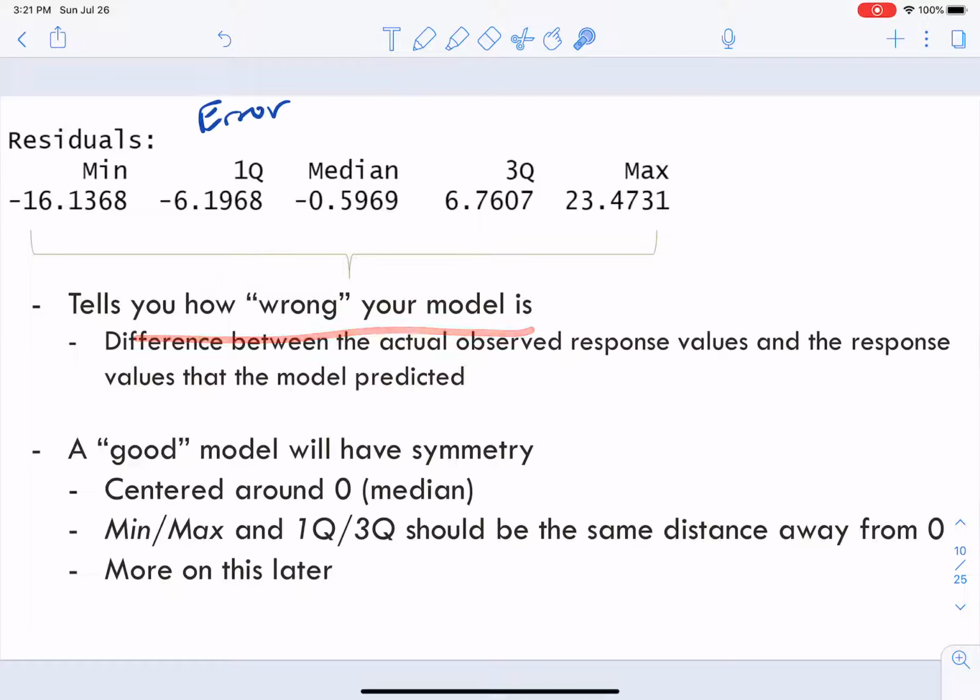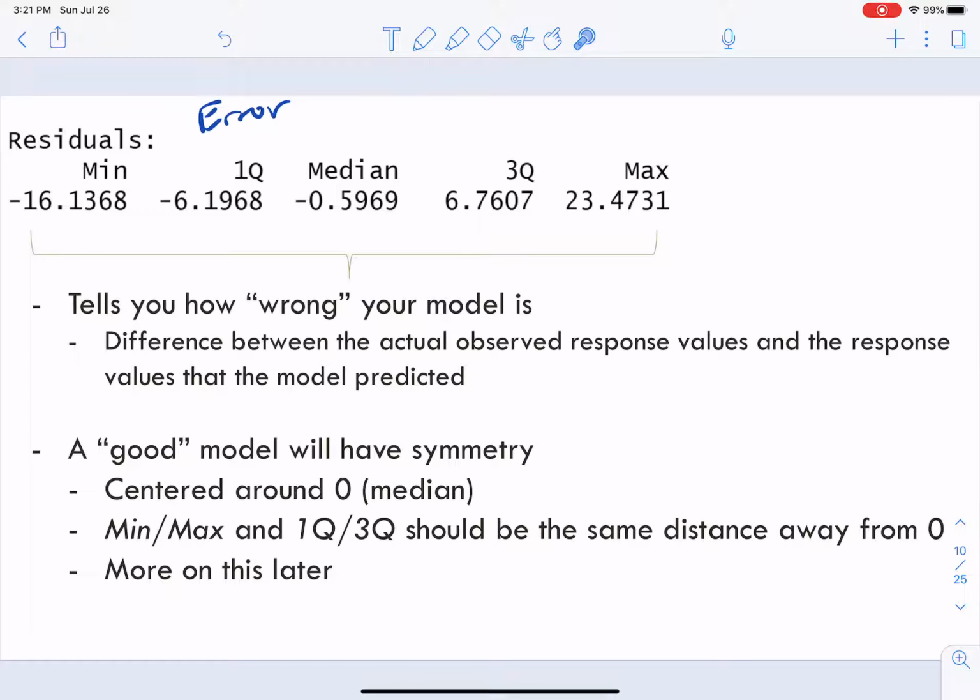And ideally what you want is a normal distribution of these things. Oftentimes it's easier to just plot the histogram than it is to look at the actual values here.